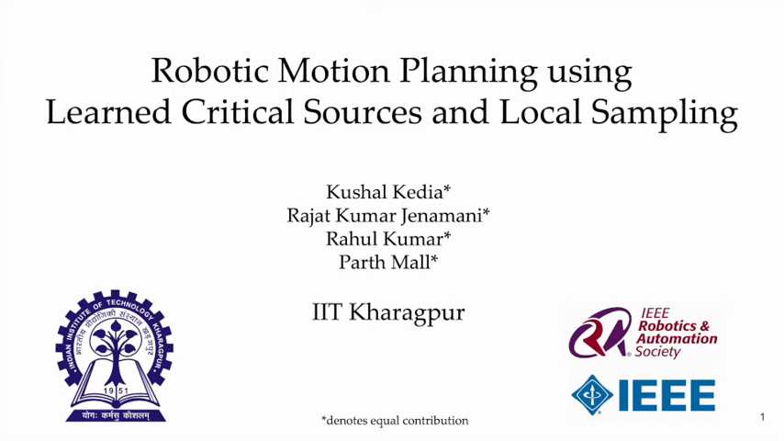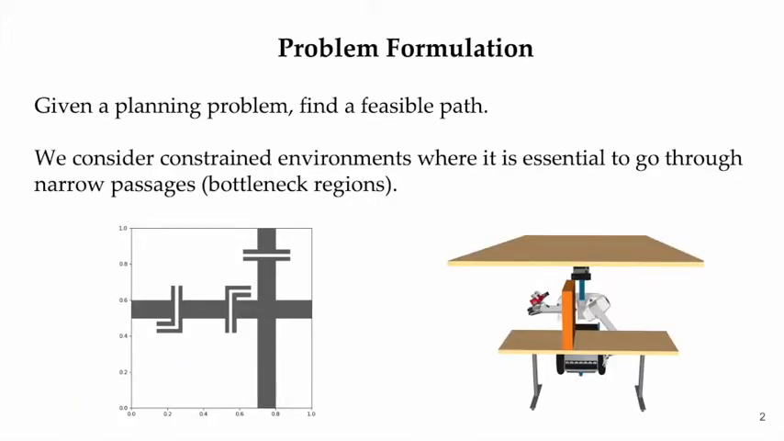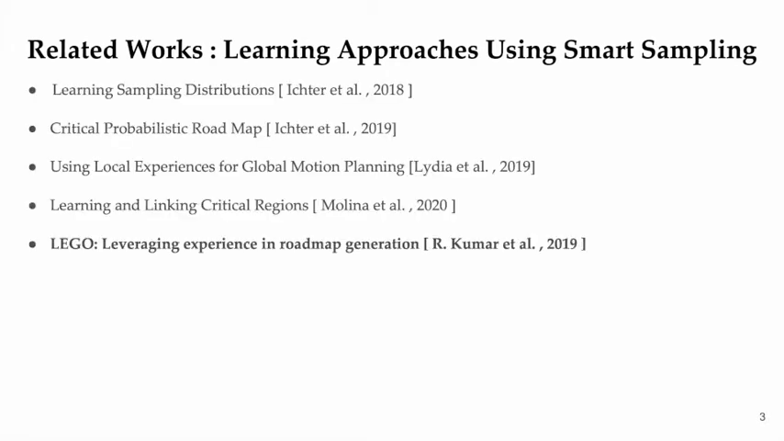Hello, this is Kushal, Rajat, Rahul, and Path from IIT Kharagpur discussing robotic motion planning using learned critical sources and local sampling. We consider the problem of finding a feasible path in constrained environments containing narrow passages or bottleneck regions.